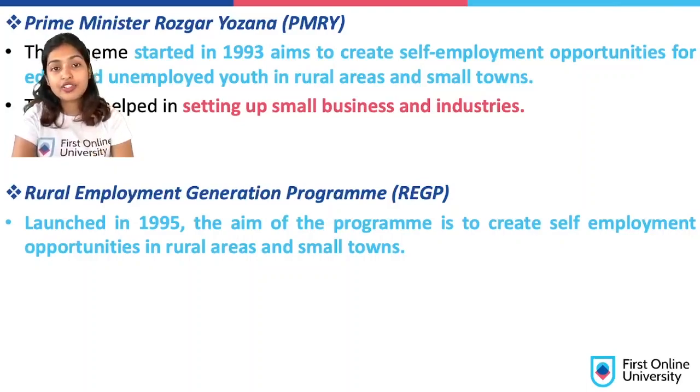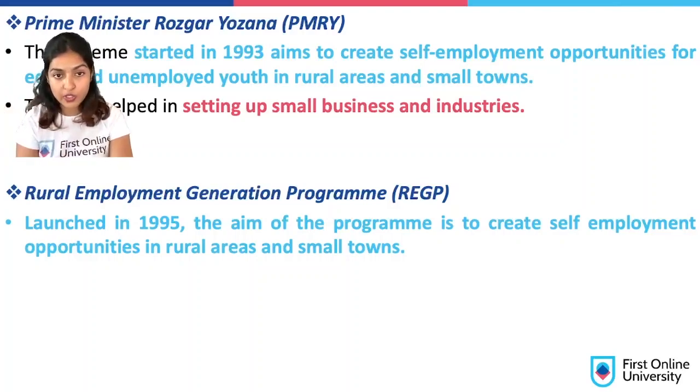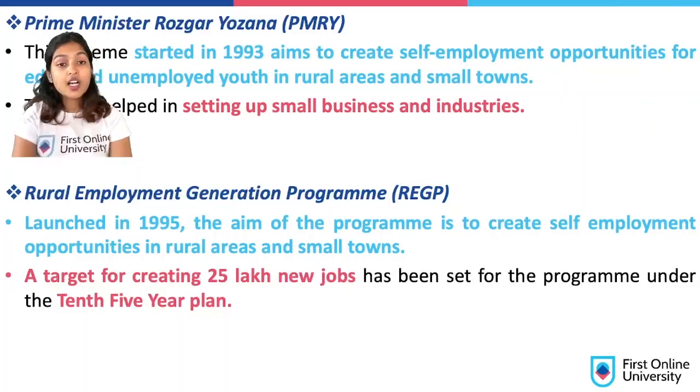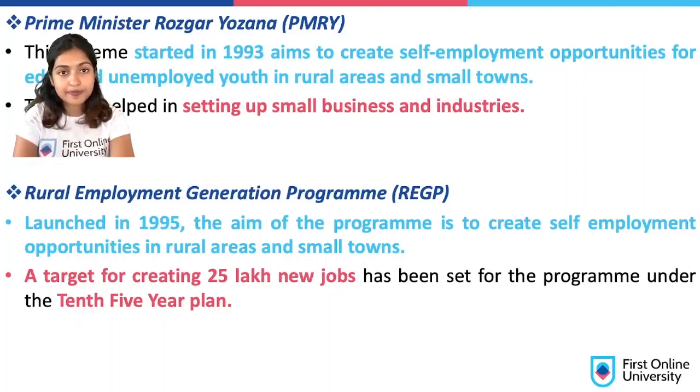The first scheme, PMRY, has a target group, that is educated unemployed youth only, and that too in rural areas and small towns. But here, they have not mentioned anything specific like that, so it is across the whole rural area and small towns. A target has been created in this particular scheme, that is 25 lakh new job opportunities to be given out as a part of the 10th Five-Year Plan.